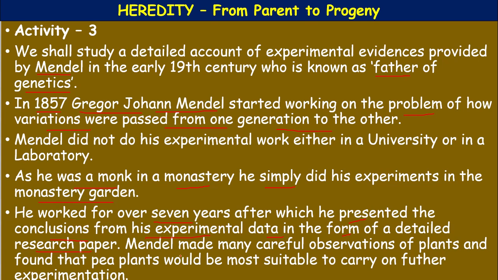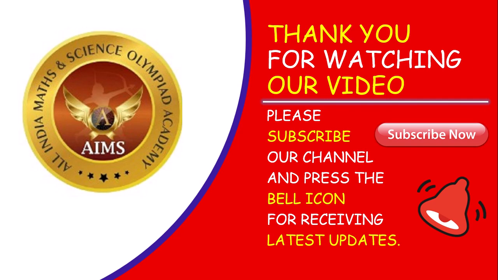Mendel made many careful observations of plants and found that pea plants would be most suitable to carry on further experiments. Okay, he not only did experiments on pea plants, but other plants also he selected, but he found a lot of variations in the pea plant. So he selected the pea plant as the experimental tool, and he carried out many further experiments on the pea plants. Further, we are going to discuss in the next session.